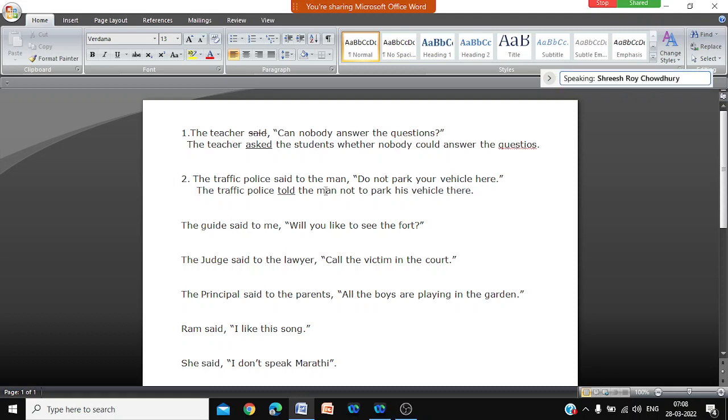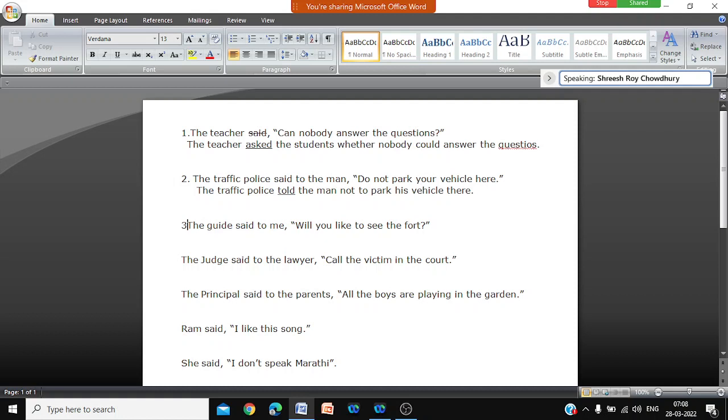So what are the changes we made? Said to the man, we made told the man. It was not a yes no question, so no whether. Not to park his vehicle. Your vehicle was changed to his vehicle, and here was changed to there.